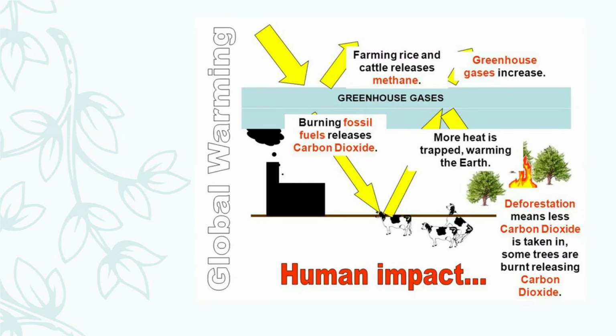Dear students, the most terrible impact of deforestation is global warming because it increases the amount of carbon dioxide at an enormous rate. Moreover, burning of fuels and farming activities also increase the amount of greenhouse gases like carbon dioxide, sulfur dioxide, and methane on earth. The more greenhouse gases, the more sunlight they trap at earth and increase the temperature of the earth at a rapid rate. This process of increase in the temperature of the earth at a rapid rate is known as global warming.